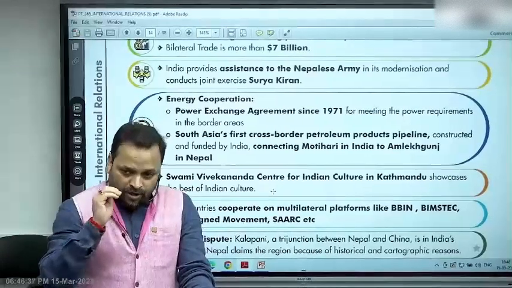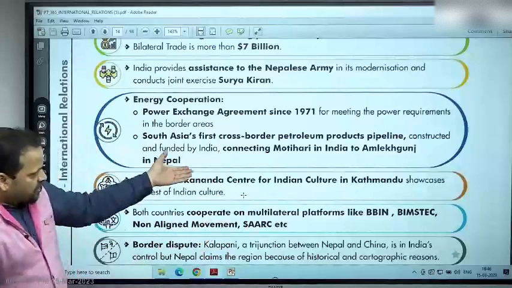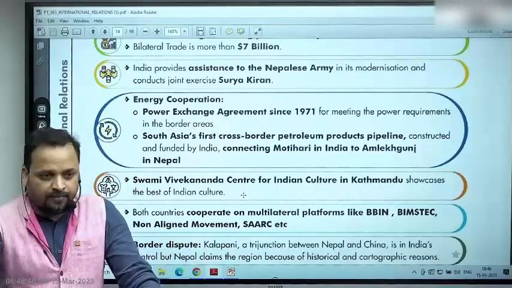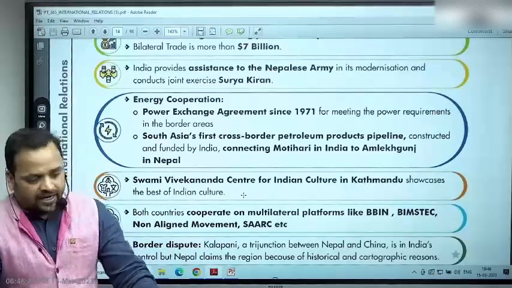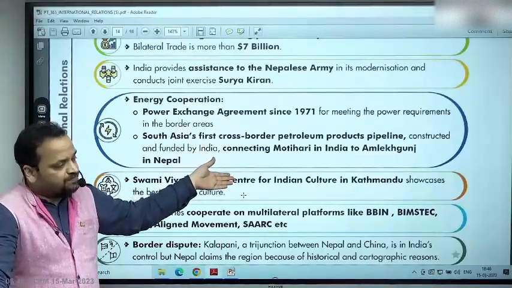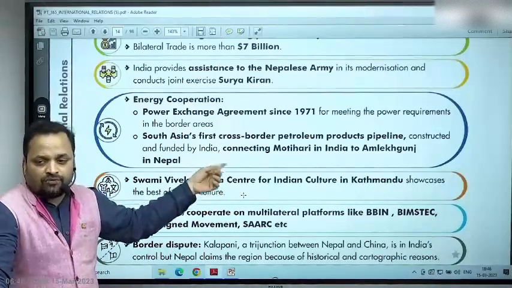So in order to assure Nepal that this would be sustained, what we did was we launched a project like the Motihari-Amlekhganj pipeline, right. So far petroleum is carried through truck tankers, now you have a pipeline, right. So first ever cross-border pipeline in South Asia, petroleum pipeline, first ever between India and Nepal, first ever between India and any of its neighbors.